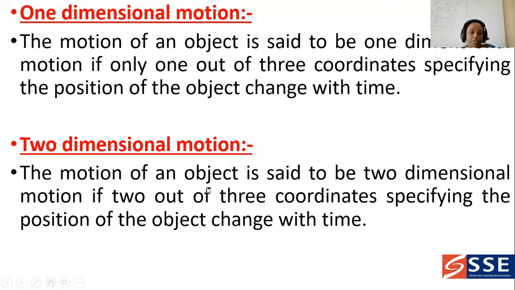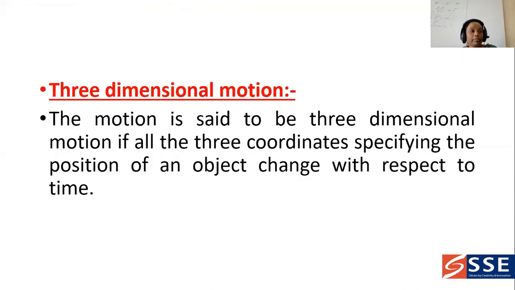Next, two-dimensional motion. Two-dimensional motion means suppose you are taking x and y, or y and z, or x and z, then we can say that it is two-dimensional motion. Today we are discussing the introduction. Today you follow the introduction, and tomorrow we discuss the problems. Okay, so next, three-dimensional motion.